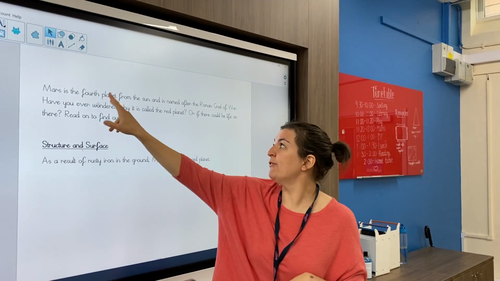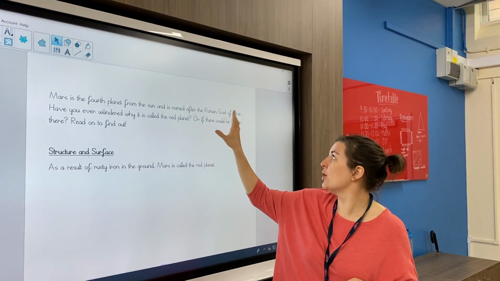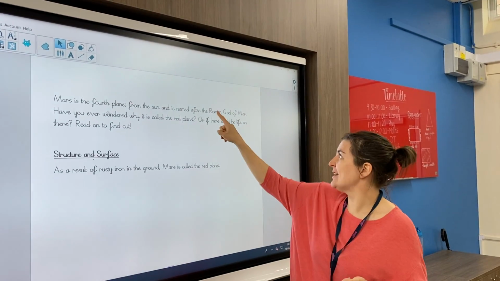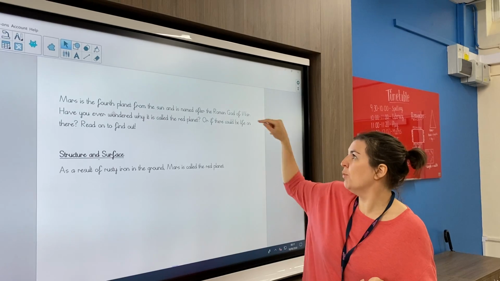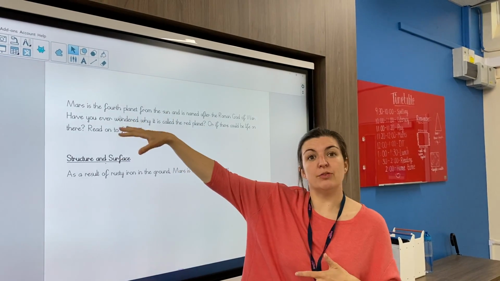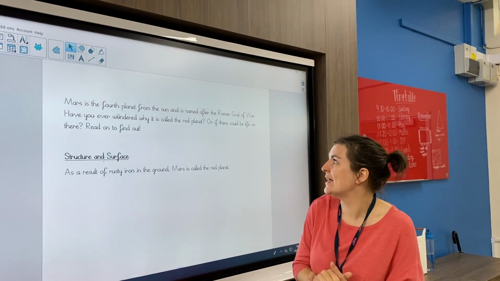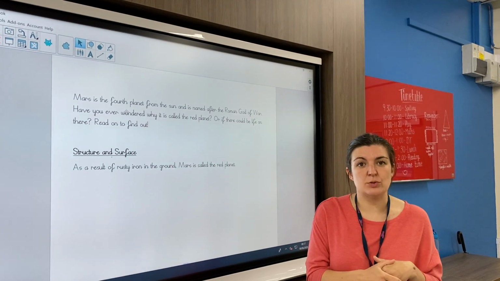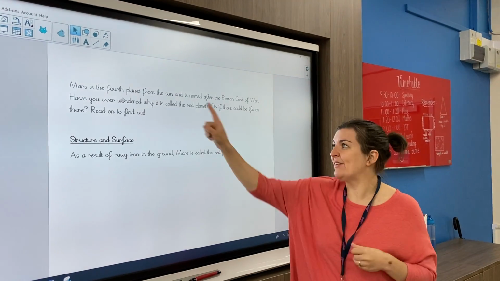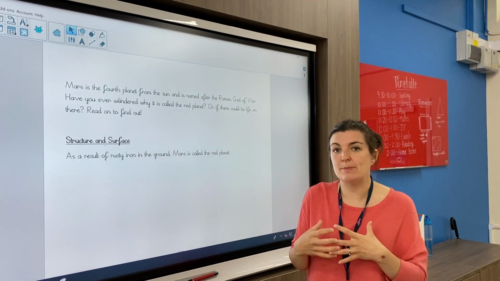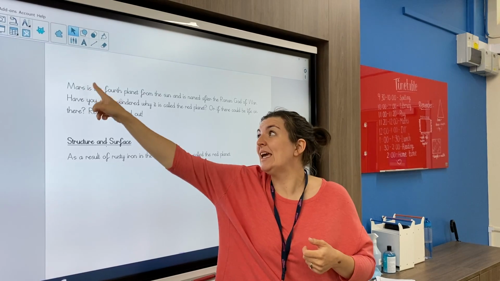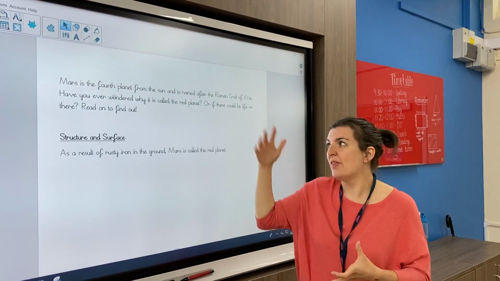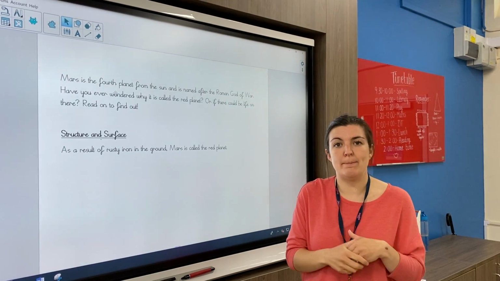So I've got Mars is the fourth planet from the sun and named after the Roman god of war. Okay, so make sure that you think about where you've got to put capital letters, so like Roman, God and war. Okay, and then these are my couple of rhetorical questions. So have you ever wondered why it's called the red planet? Or if there could be life on there? Read on to find out. So it's quite short, but it gives some hints to what the rest of my report is about. And most importantly, it introduces the planet in the very first sentence. So my reader knows that this report is going to be all about Mars.